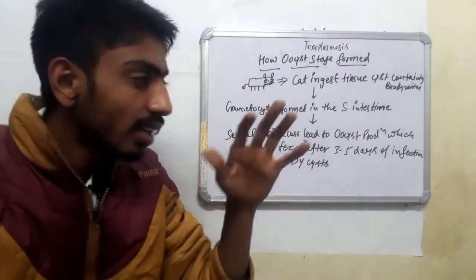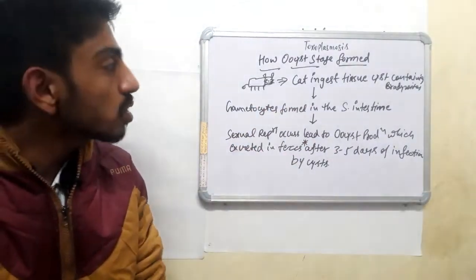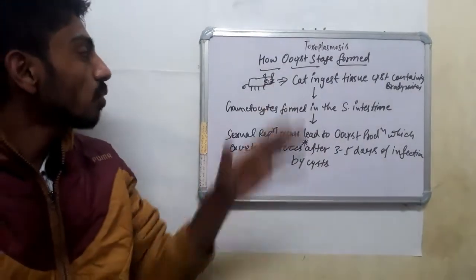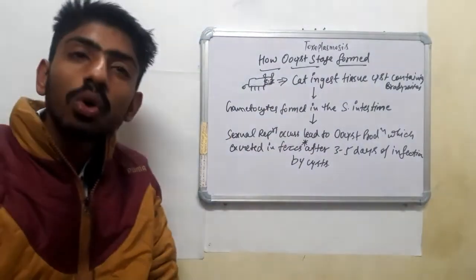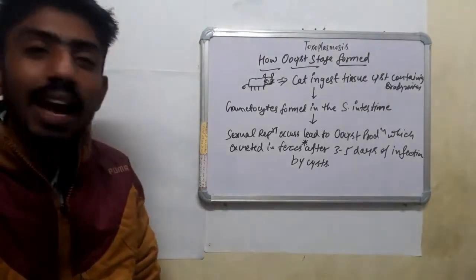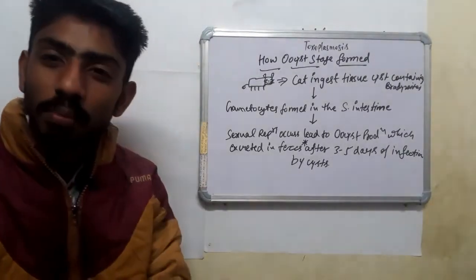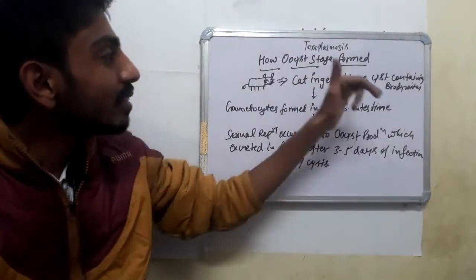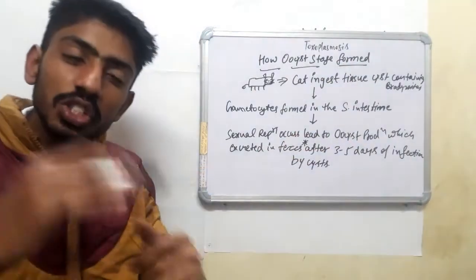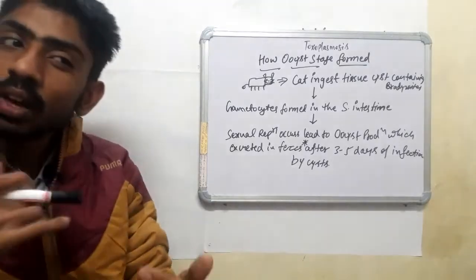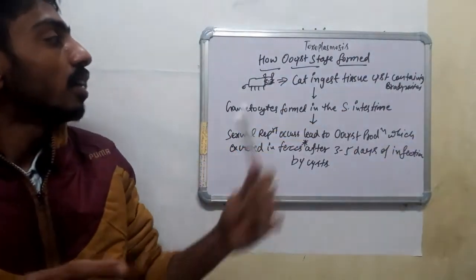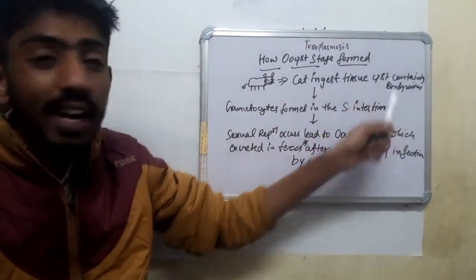All of you know that cats eat rodents like mice and rats. So the cat ingests tissue cysts, which are developed in the rodents. The tissue cysts contain bradyzoites.